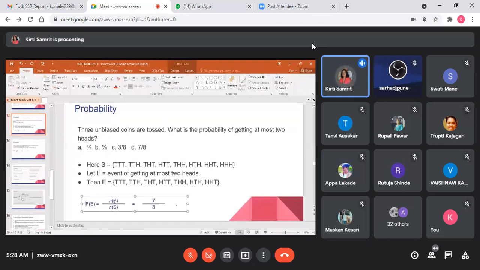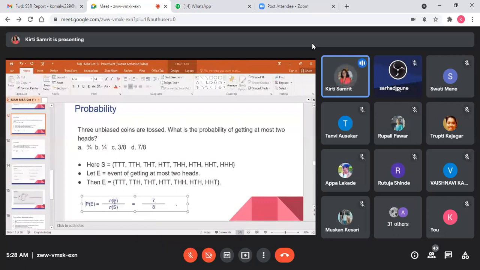So how do you have to solve this, student? First, 3 coins are there. What are the possible combinations? All tails, 2 tails and 1 head, and so on. So 1, 2, 3, 4, 5, 6, 7, 8. Always remember, there is no need to write it down like this while solving in the exam.